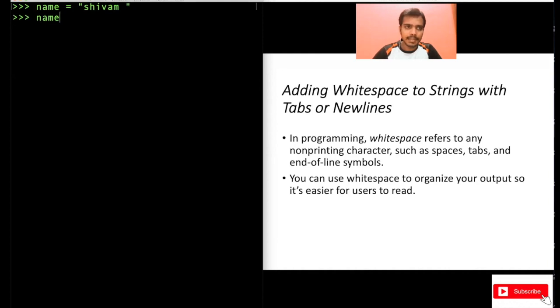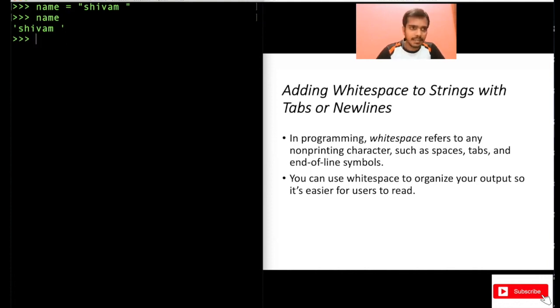If you print name here, see, this is a non-printing character. This character does not get printed here. That's why this is an example of white space. Now, it does not always have to be a single space. It can also be tabs. So basically, a tab is like a combination of spaces. It can be either 4 spaces or 8 spaces, depending on your system. By default, mostly it's 4 spaces.